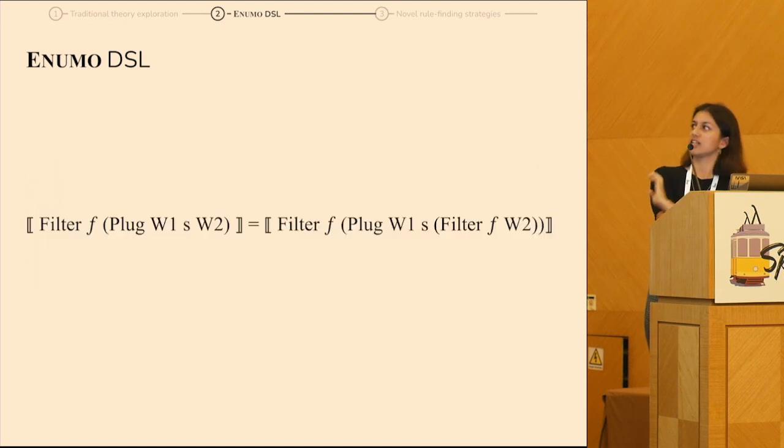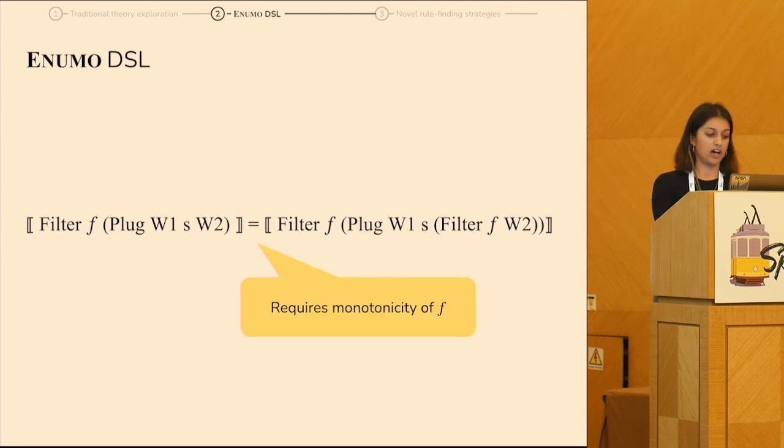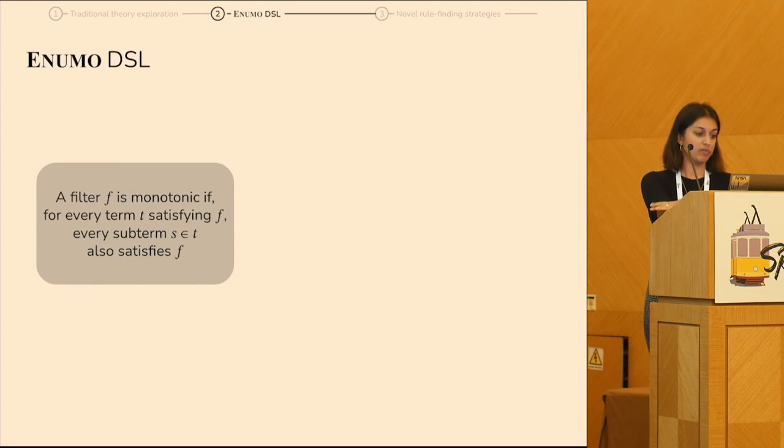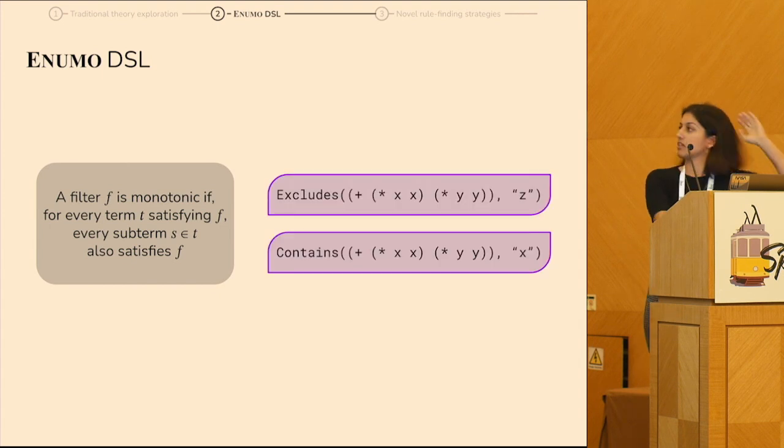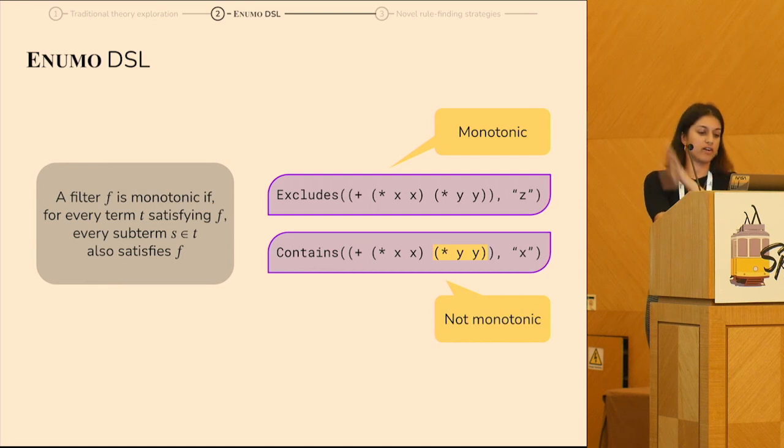And this is just stated a little more formally: a filter of a plug is the same as filtering the plug if you also filter on W2 first. But for this to be valid, you need F to be a monotonic filter, which just means that for every term that satisfies the filter, every subterm also satisfies the filter. So here's a couple of examples. Excludes is monotonic, contains is not, right? Because you have this subterm that doesn't satisfy the filter even though the full term does.